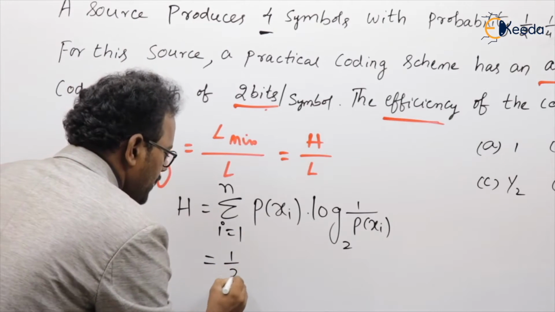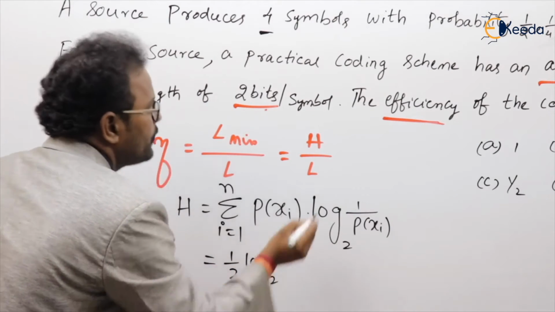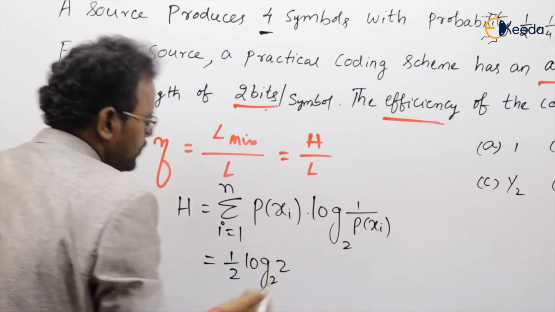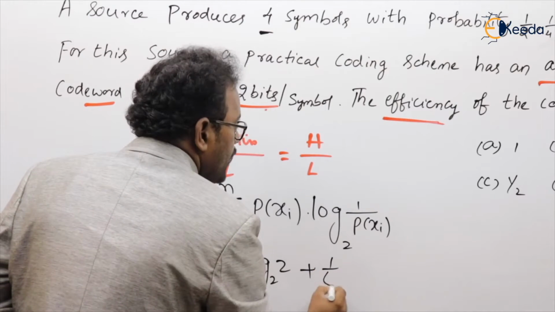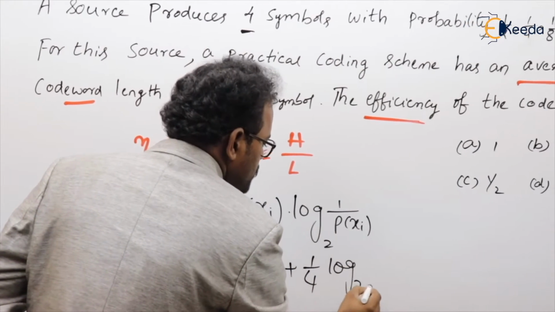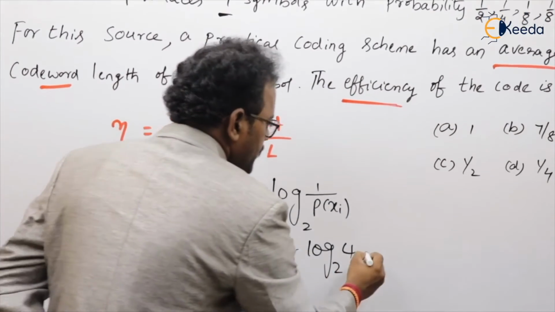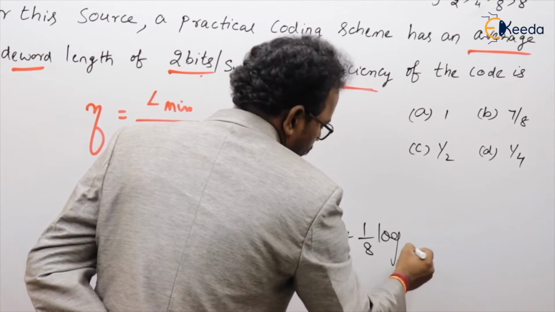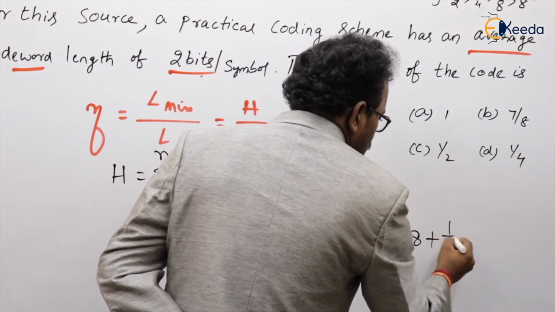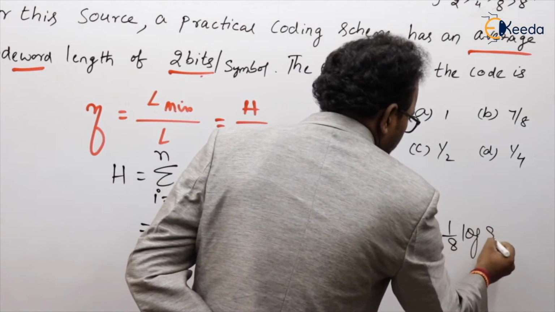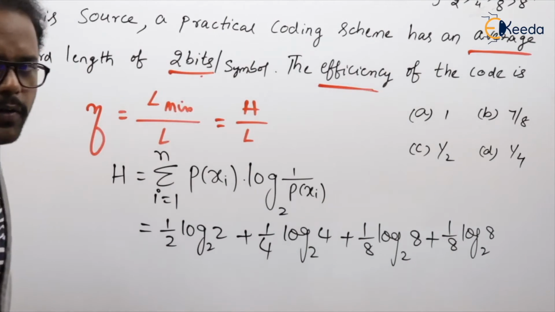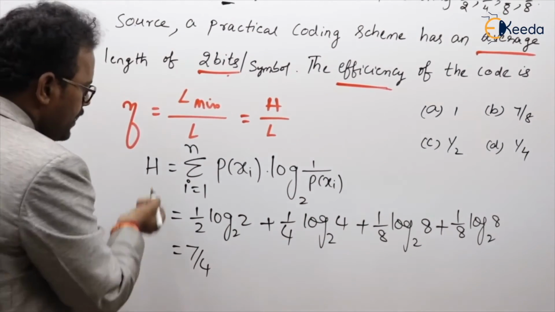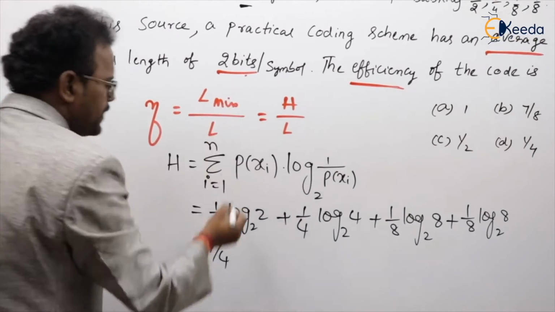First probability is 1 by 2 into log base 2 of 1 by 1 by 2, plus 1 by 4 into log base 2 of 1 by 1 by 4, plus 1 by 8 into log base 2 of 1 by 1 by 8, plus 1 by 8 into log of 8 base 2. Calculate that value and you will get 7 by 4. Entropy, what is the unit for entropy? Same, bits per symbol.